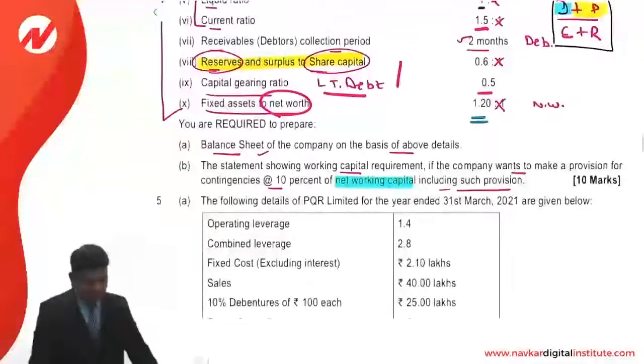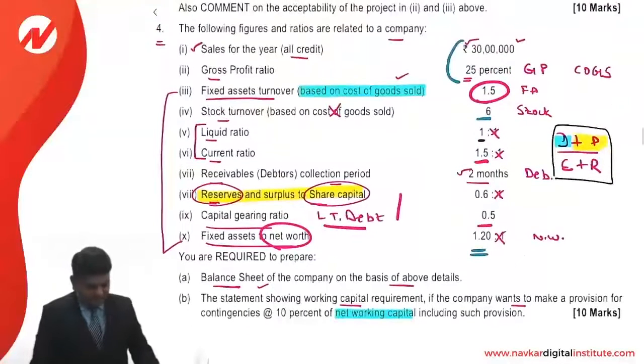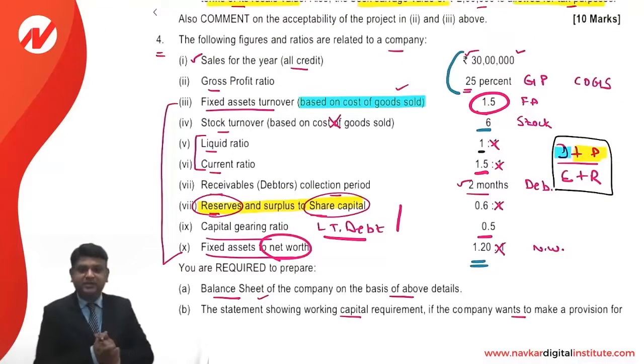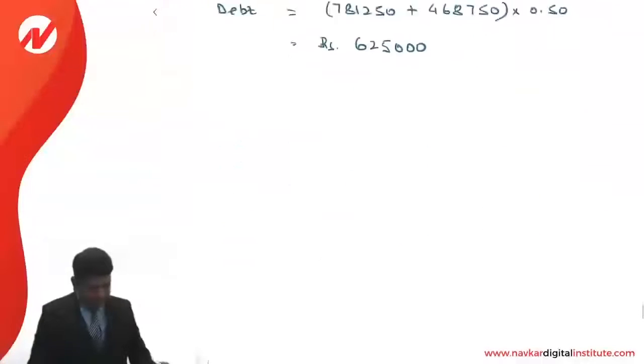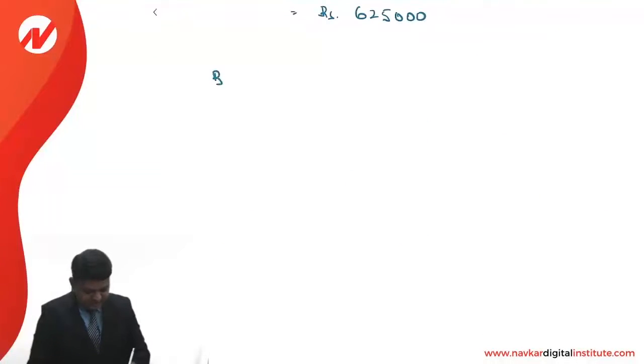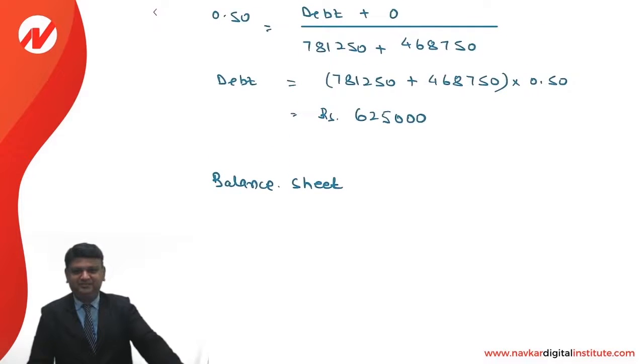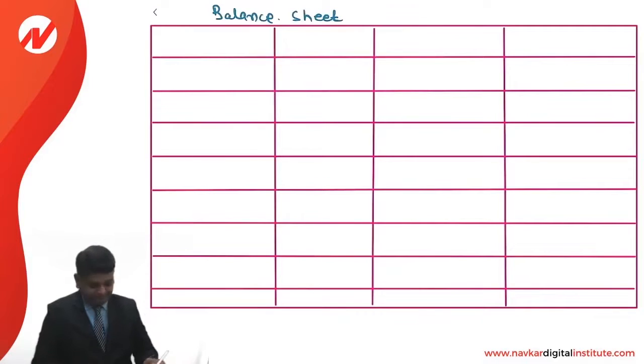Okay. So almost all the information has been used by us. So let us prepare the balance sheet. Mostly all the values are available with us for doing the answer. So the balance sheet of the company is to be prepared, with liability amount and asset amount.